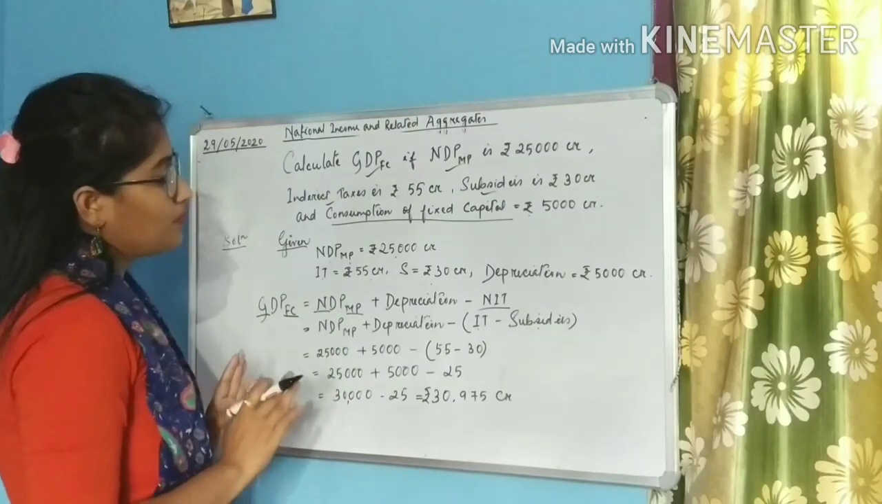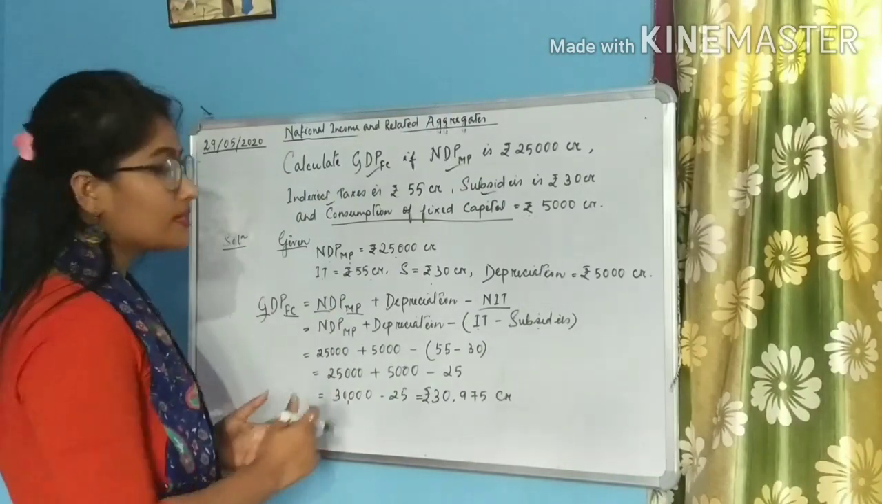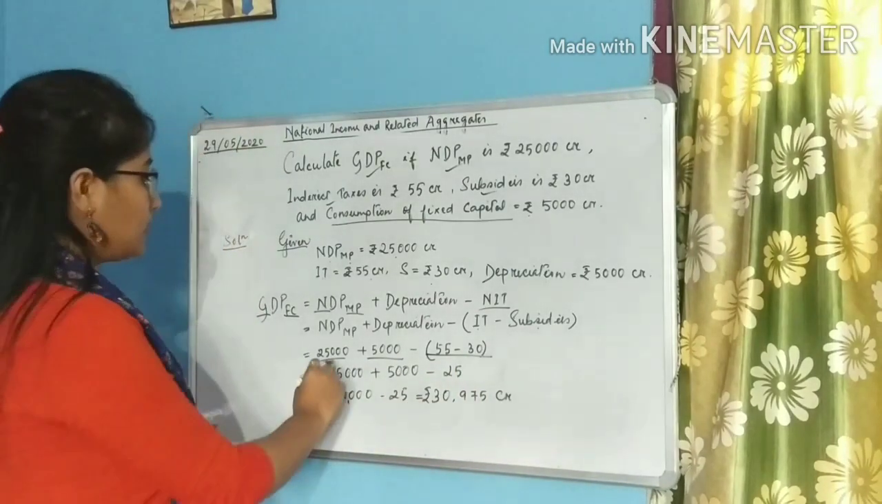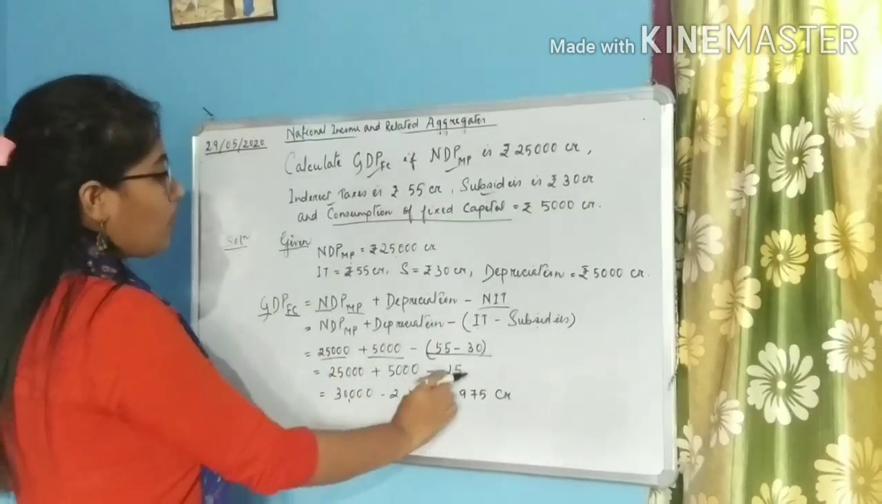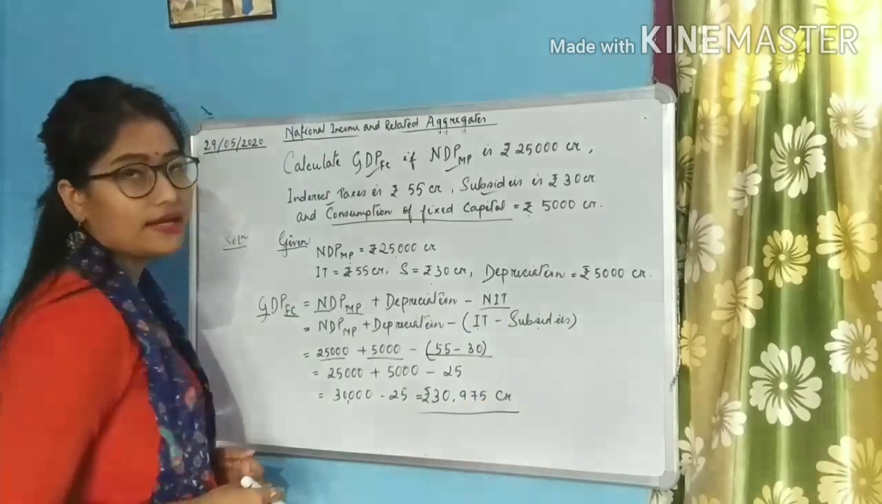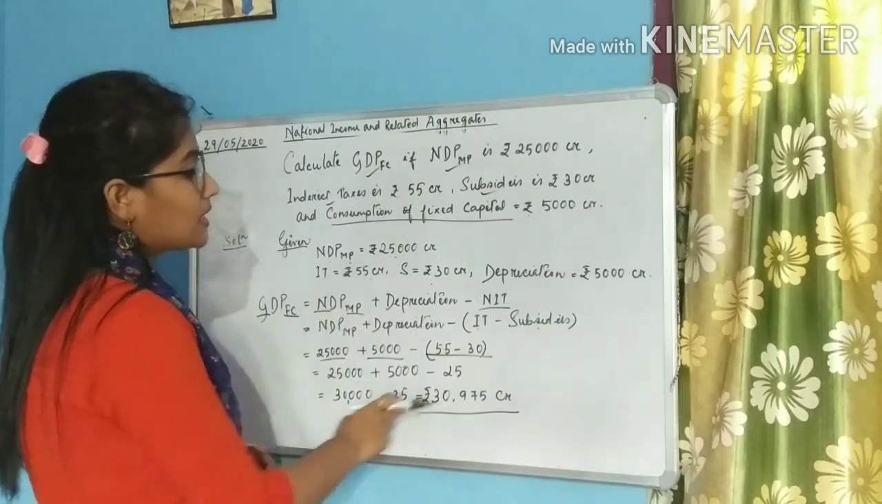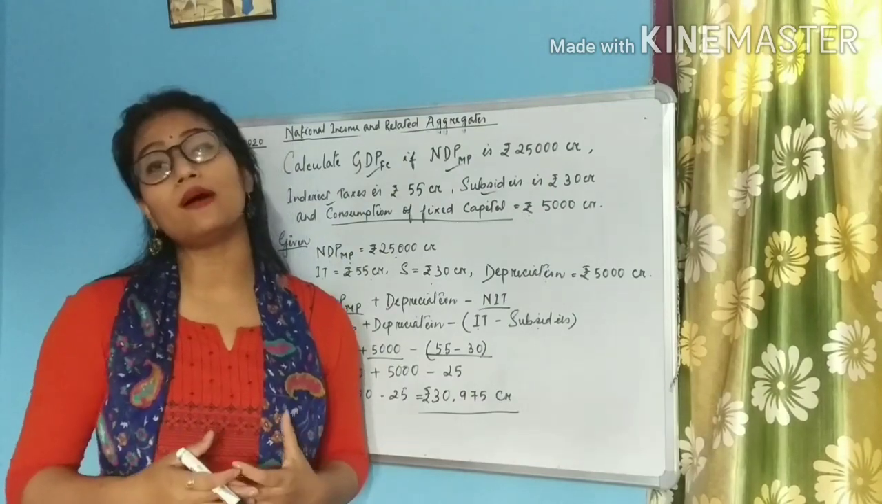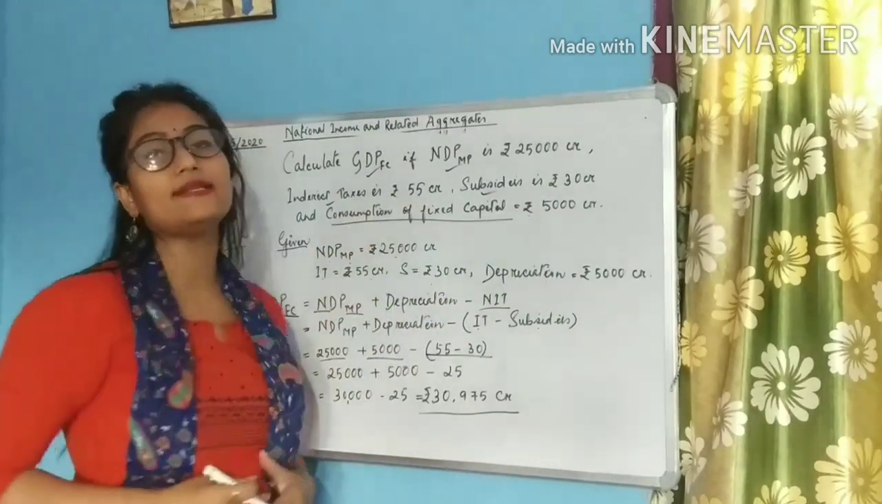Now we have placed the formula. All we have to do is put the values and do the calculation, and then we will get the answer. So we have put the values here. On solving, this is the answer that we have got. Rupees 30,975 crore. So this is how sums are solved by using these aggregates.